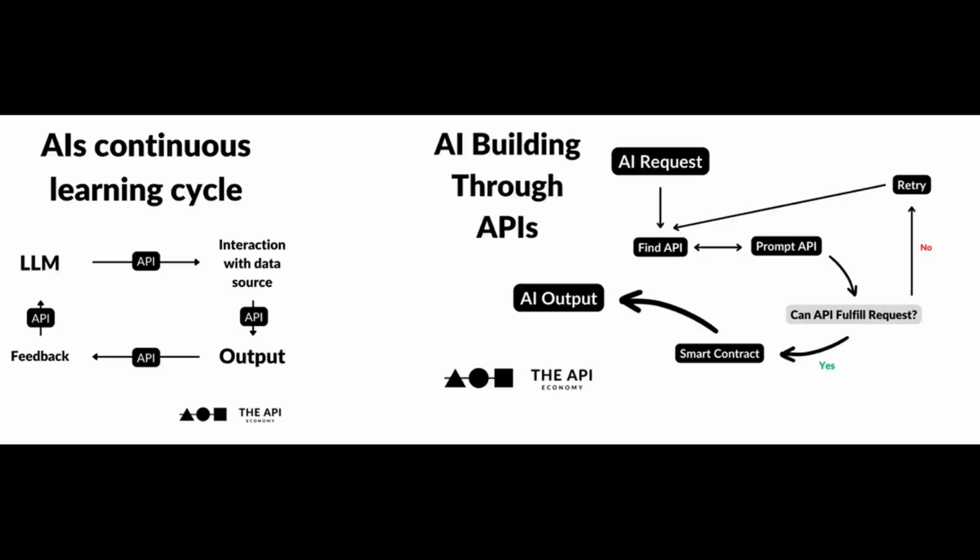Implementation roadmap, 5 key phases. The implementation of AI-driven API models will generally follow 5 phases, each critical for the success of the initiative. 1. Foundation phase, months 1 to 3. Define strategic goals and assess current technology infrastructure. Align teams and establish initial training programs to prepare for upcoming changes.